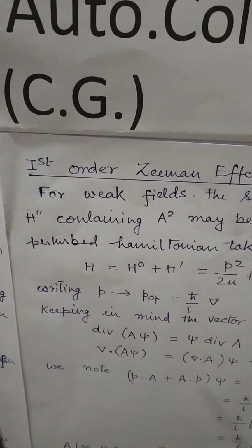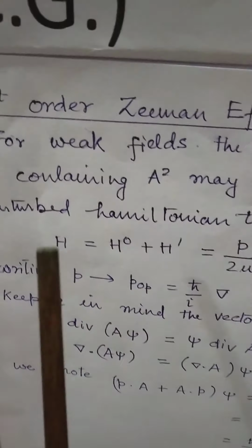Now let us discuss the first order Zeeman effect.